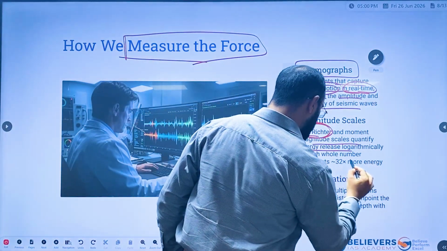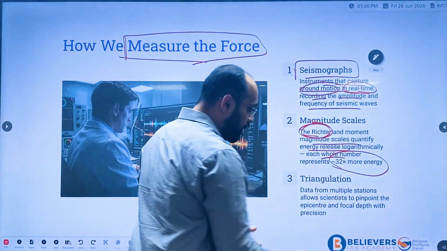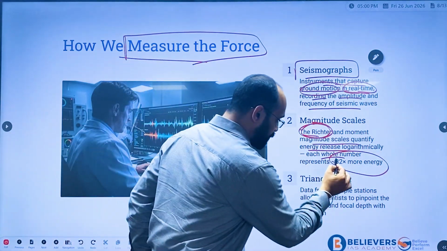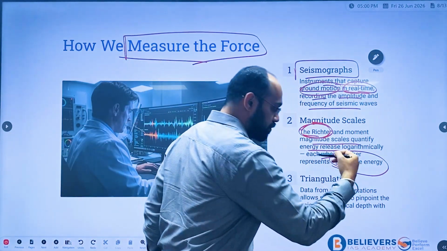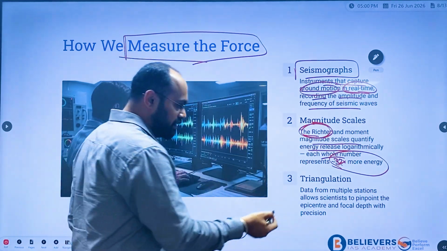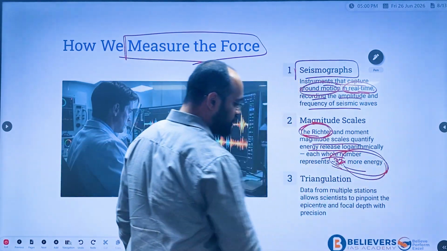And the moment magnitude scale is released. It represents the whole, 32 times more energy was released.